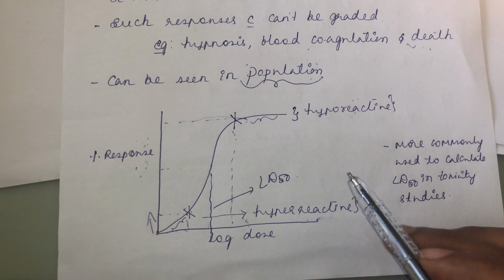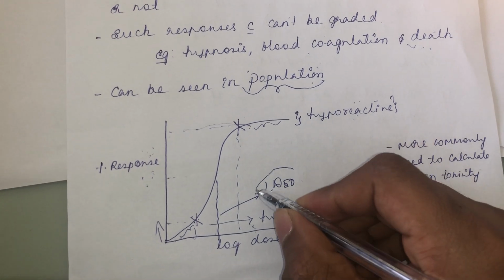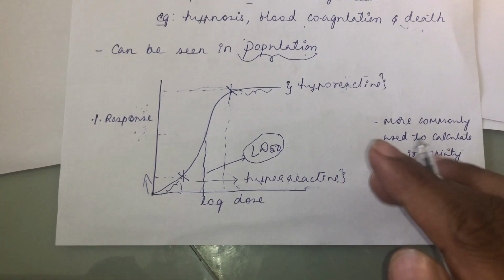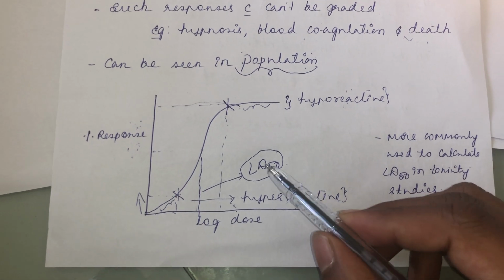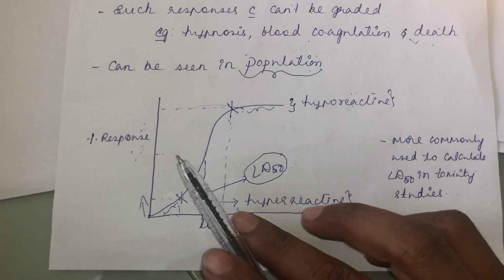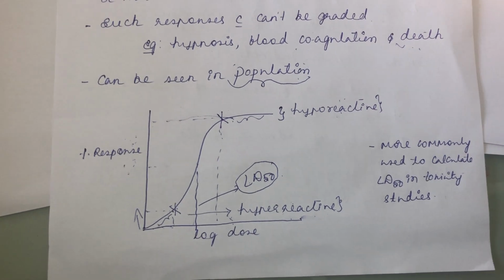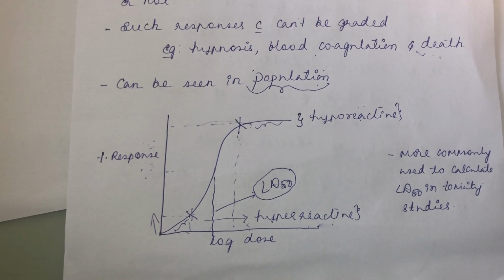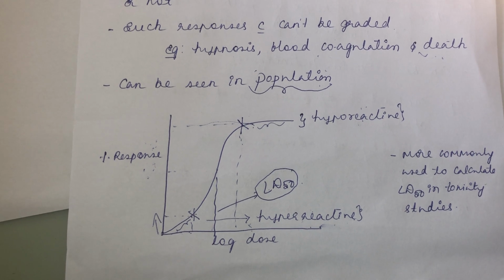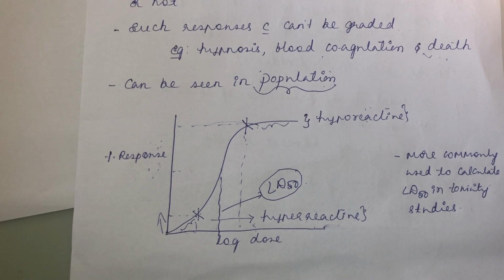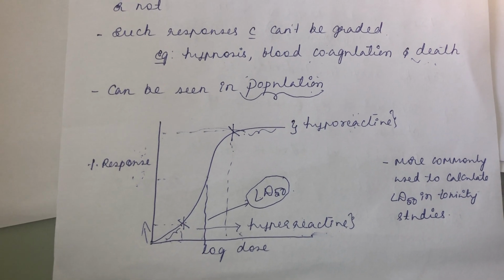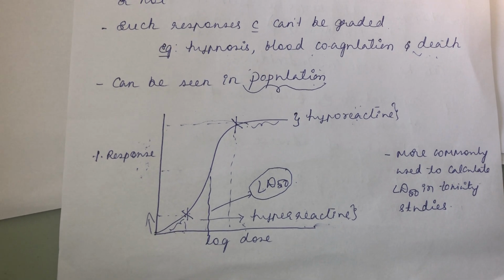And it is more commonly used to calculate lethal dose 50. Lethal dose 50 is that dose which produces 50% mortality in a population that is exposed to the drug in a defined condition. So in a defined condition, the dose that produces 50% mortality in an exposed population, we call it lethal dose 50.